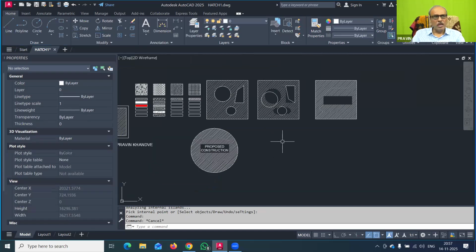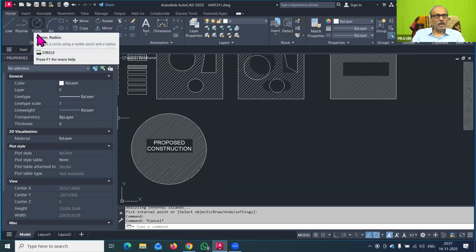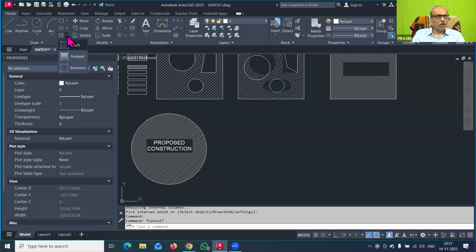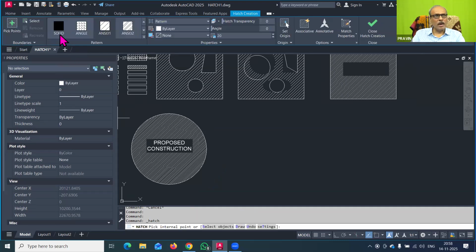With this, there are a few other options available in the hatch command, and they are about the next upcoming commands. That is one of the gradient. Now we have seen that when we go to the hatch command, there are various patterns.